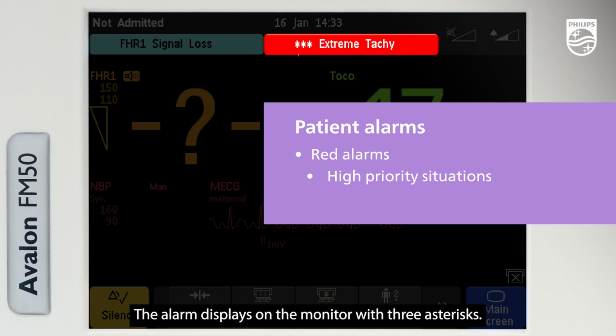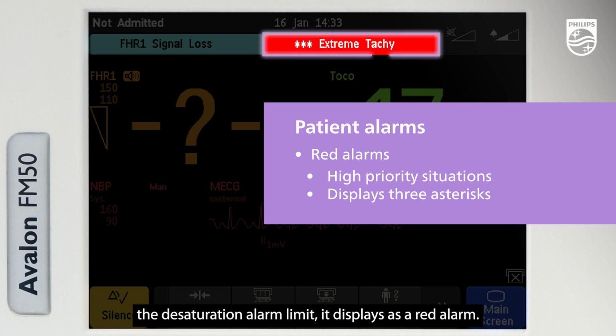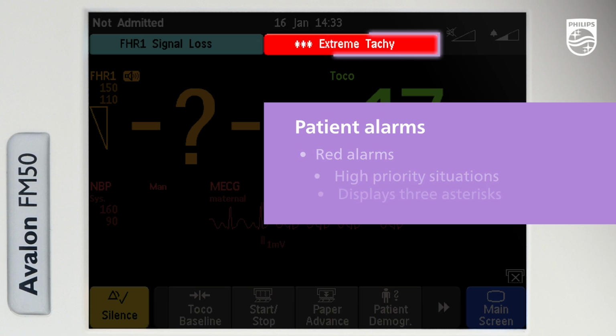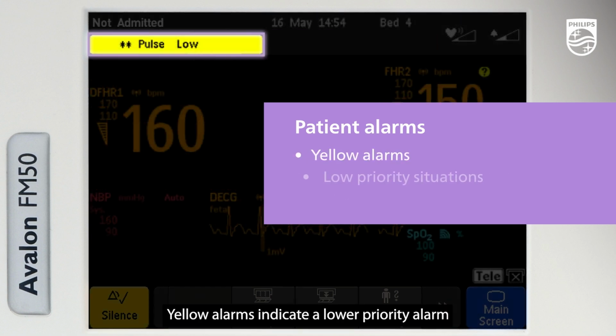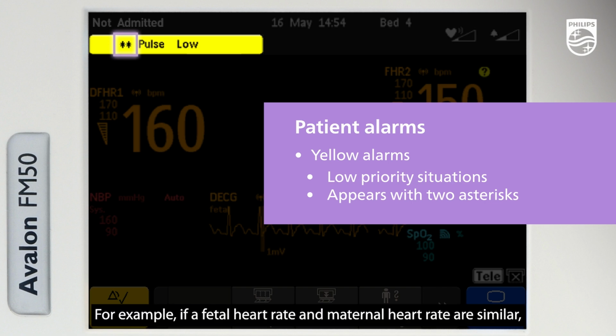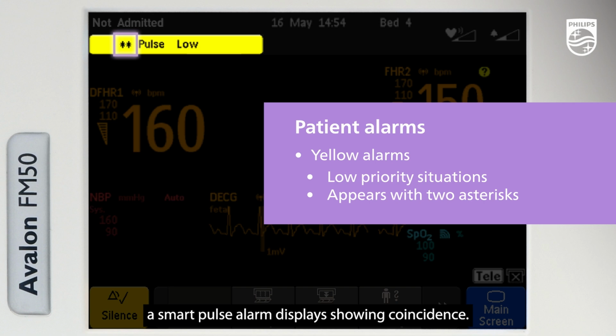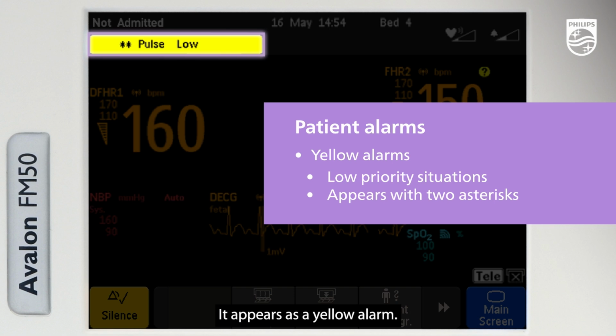The alarm displays on the monitor with 3 asterisks. For example, when a patient's SpO2 measurement is below the desaturation alarm limit, it displays as a red alarm. Yellow alarms indicate a lower priority alarm and appear with 2 asterisks. For example, if a fetal heart rate and maternal heart rate are similar, a smart pulse alarm displays, showing coincidence. It appears as a yellow alarm.